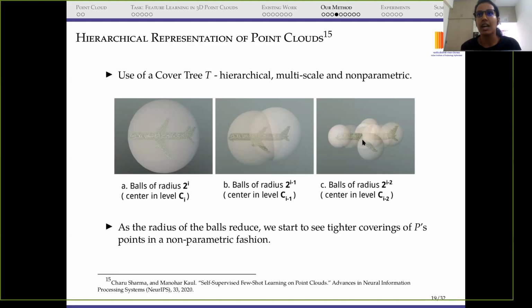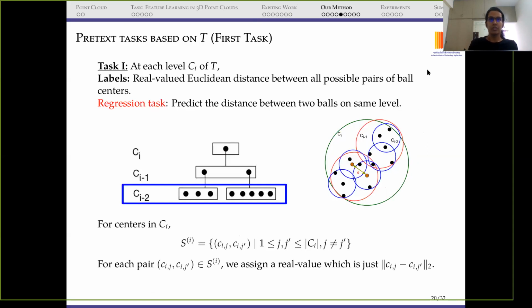So just consider that this ball is able to cover the wing of the aeroplane, and this ball is able to cover the tail of the aeroplane. So that's how we get tighter coverings of the balls. Now, considering this, we introduced two pretext tasks.